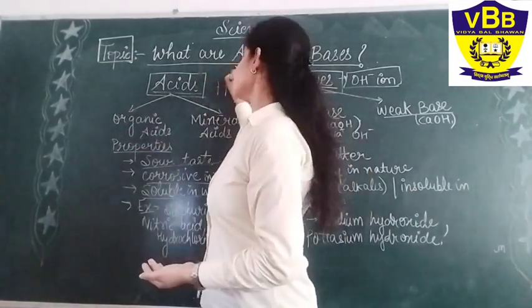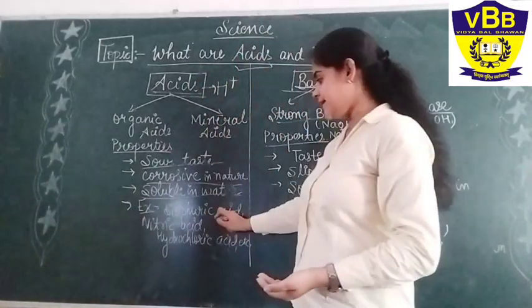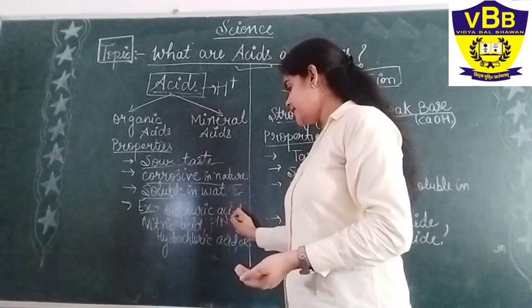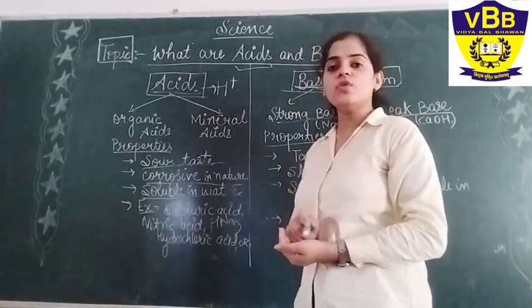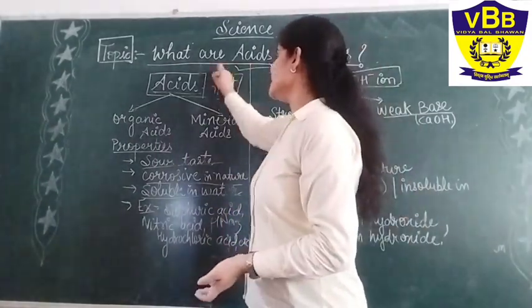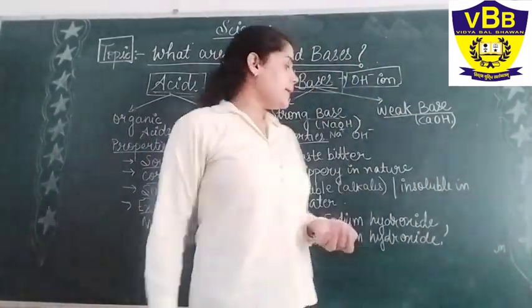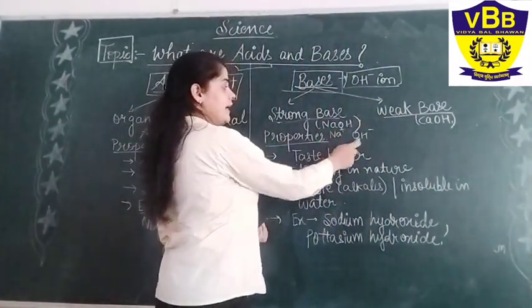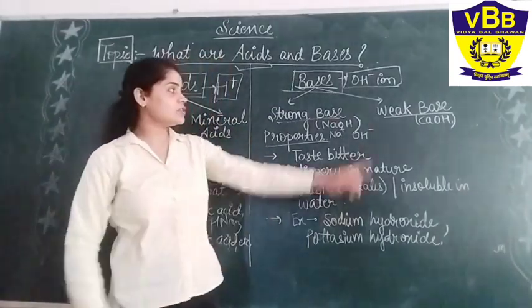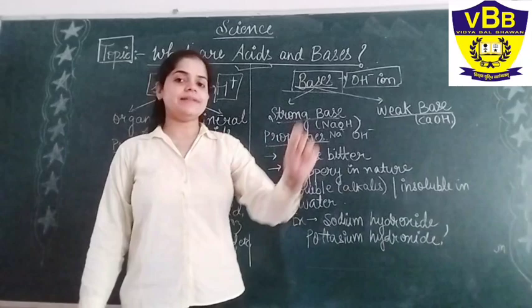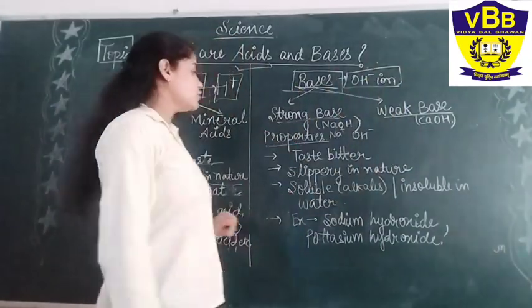Similarly, acids give H plus ion. As you can see here, sulfuric acid or nitric acid, HNO3. Nitric acid is HNO3. So HNO3 gives H plus ion in solution. So that's why it is an acid. But here sodium hydroxide gives OH minus ion. So that is a property of bases. It gives OH minus ion in any kind of solution.